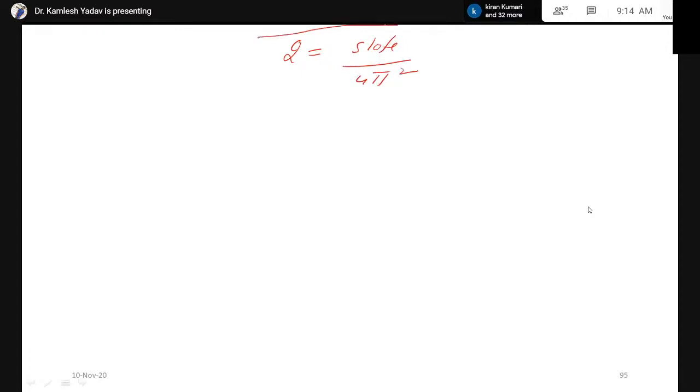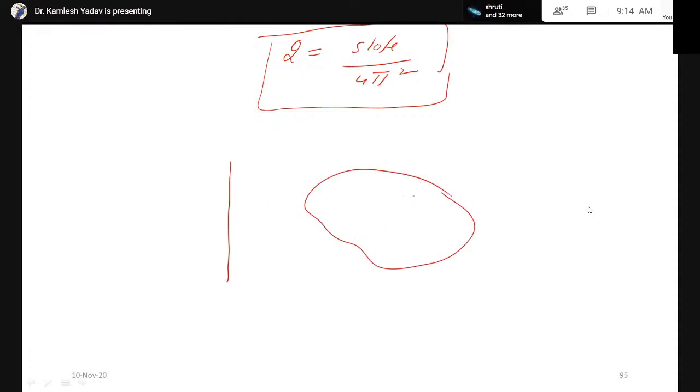Therefore, from this compound pendulum experiment we can find the value of g, and this comes out to be more accurate as compared to the simple pendulum, because this is heavy. And let us consider what is the meaning of radius of gyration.